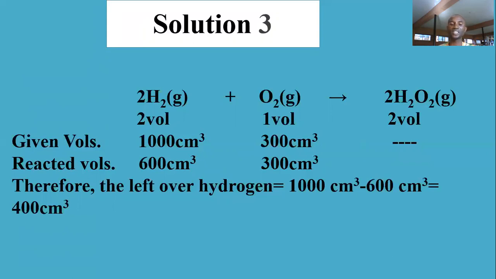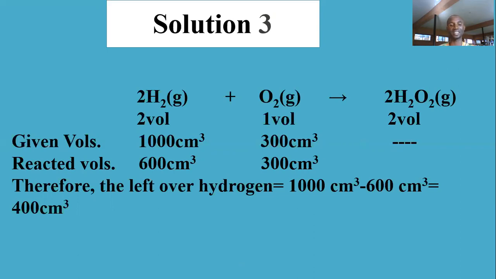Being that oxygen given is not up to 500, use the oxygen as the determining factor. 300 cm³ of oxygen has to go into reaction with 2 times its volume, because hydrogen is 2 times the volume of oxygen. That means 300 × 2 will give you 600 cm³ of hydrogen that actually went into reaction with that 300 cm³ of oxygen.